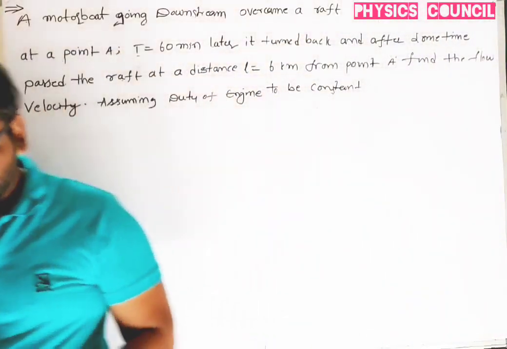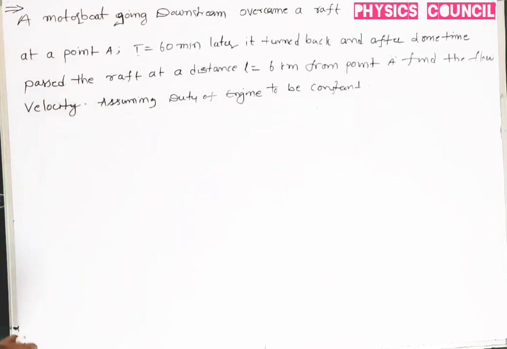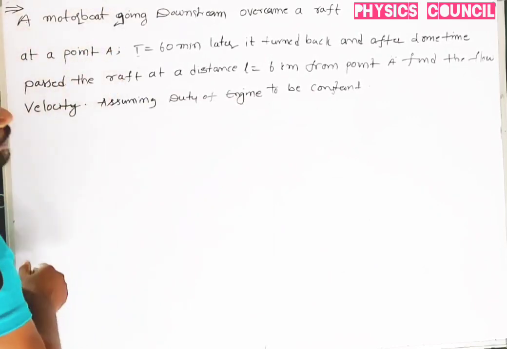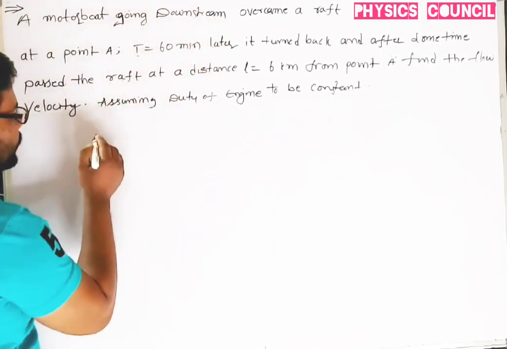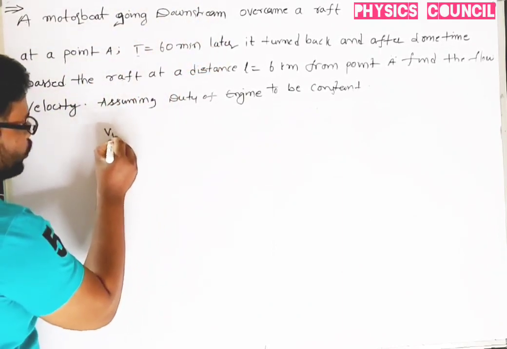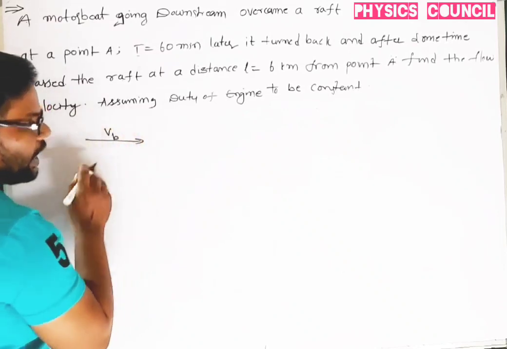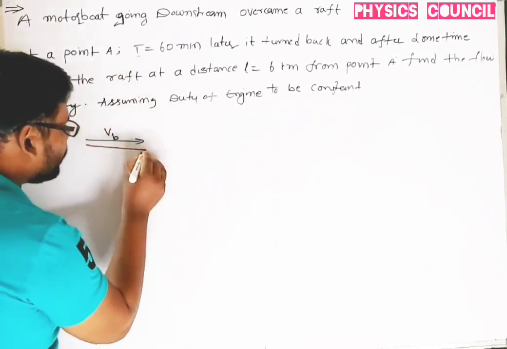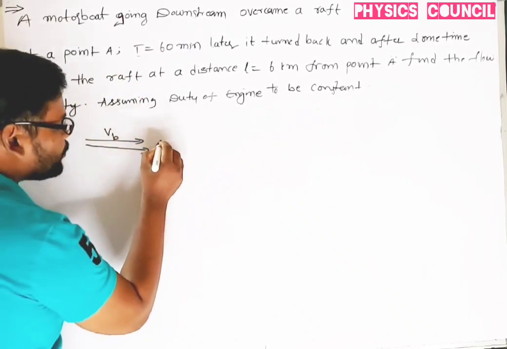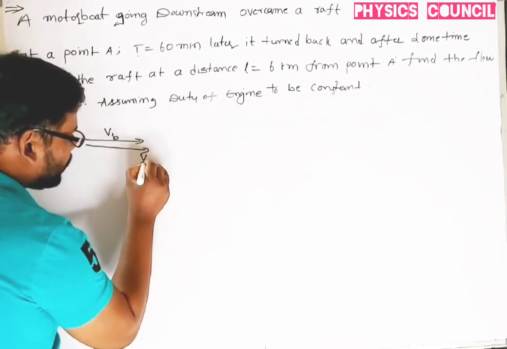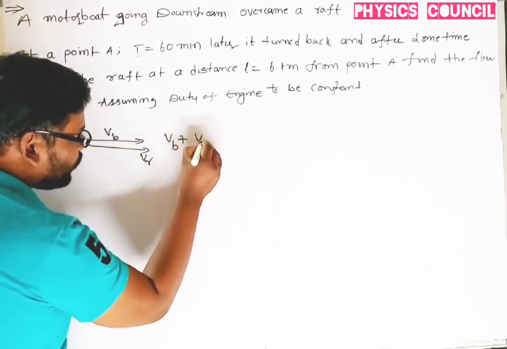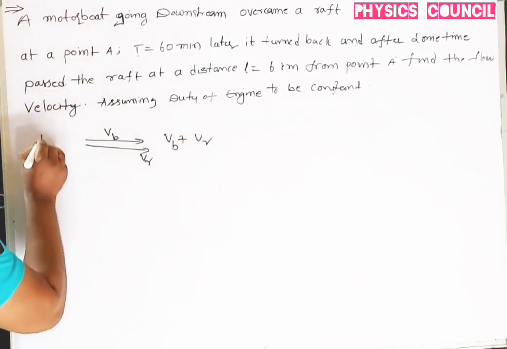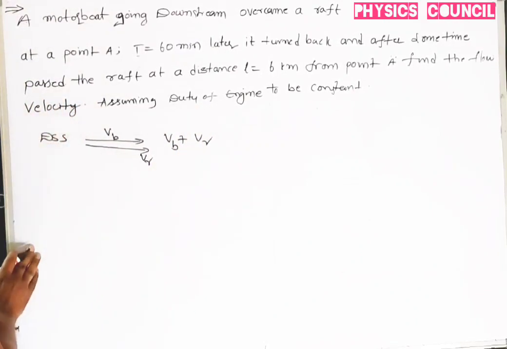A motorboat going downstream overcomes a raft. Downstream means the velocity of the boat is moving along the direction of the velocity of the river. That is what we call downstream. So downstream speed is Vb plus Vr.